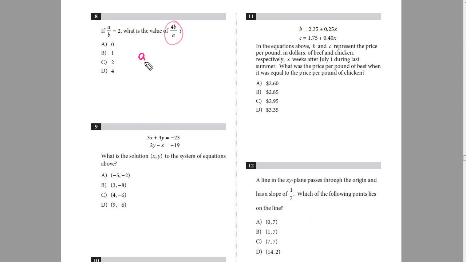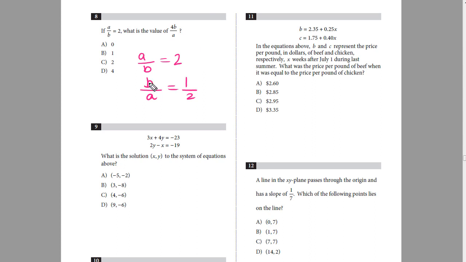So I'll write it here: a over b is equal to 2. The first thing we have to notice is b is in the numerator and a is in the denominator. So we will flip this fraction, and it will become b over a is equal to 1 over 2. When we flip this fraction, we also have to flip 2, so 2 will become 1 over 2.